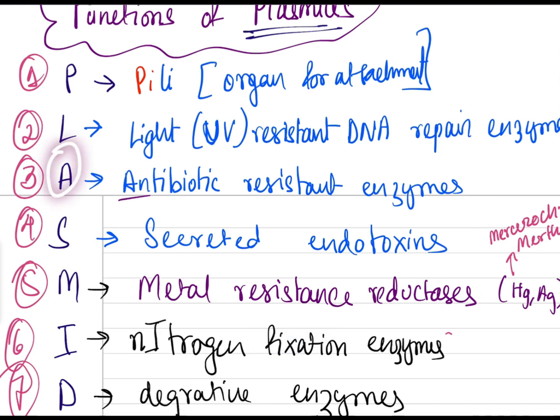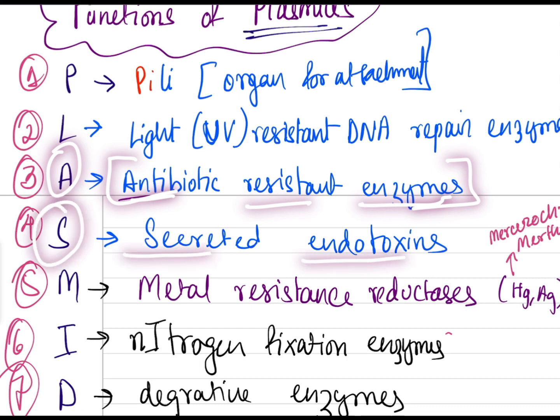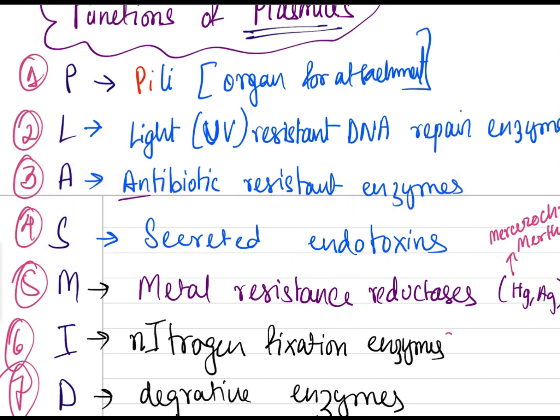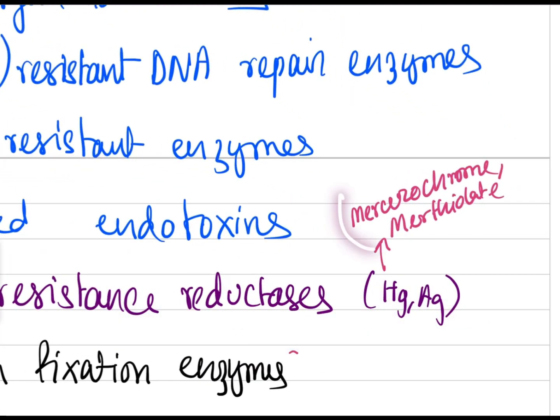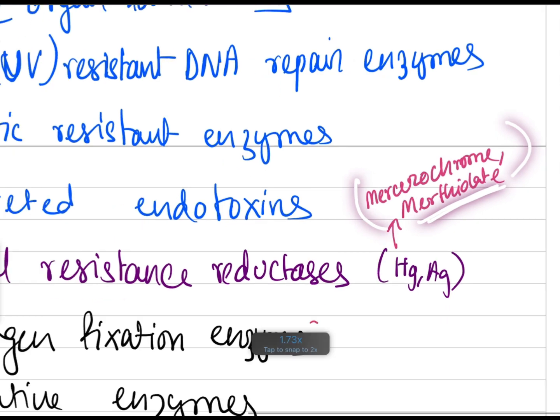For A, antibiotic resistant enzymes. They will resist antibiotics. For S, they secrete endotoxins. For M, metal resistance reductases, meaning resistance to some metals like mercury and silver. For mercury, they are mercurochrome and merthiolate.